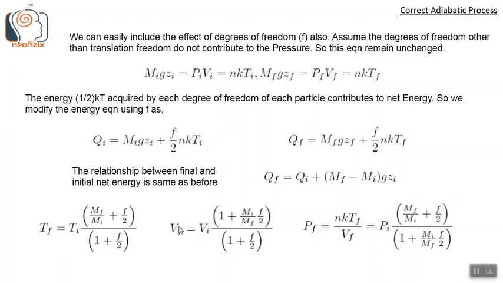Tf equals Ti into mf by mi plus f by 2 divided by 1 plus f by 2. And Vf equals Vi into 1 plus mi by mf f into f by 2 divided by 1 plus f by 2. And using these two equations along with the ideal gas law, we get the final pressure Pf as Pf equals Pi into this expression coming from the temperature and this expression coming from the volume.